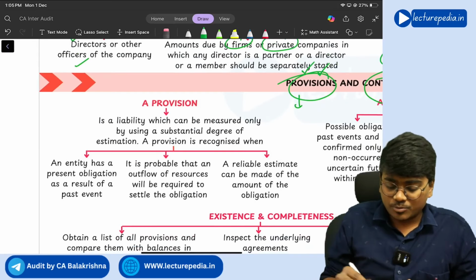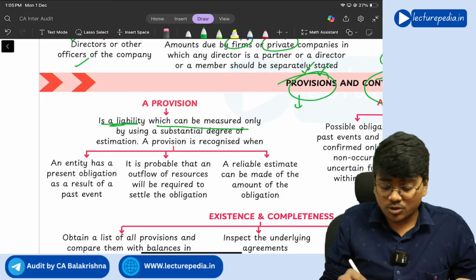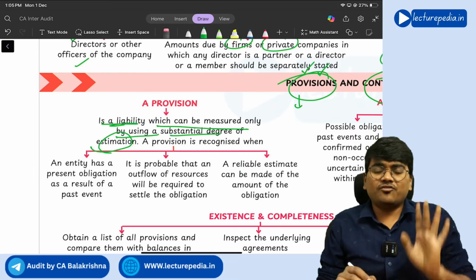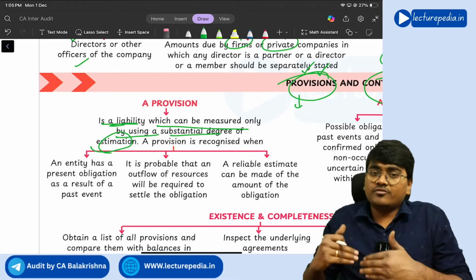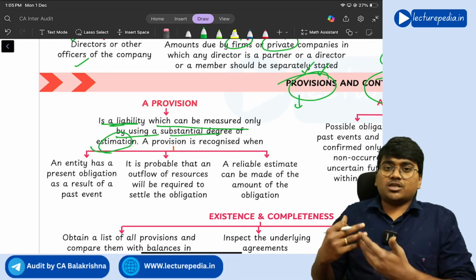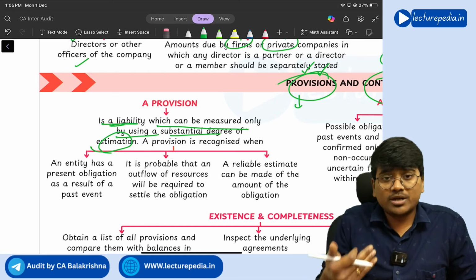See, a provision is a liability. You have to pay the amount, which can be measured only by using a substantial degree of estimation. But the actual amount that has to be paid is not known to you yet, it can only be estimated. Only estimation can be made, but you have to pay the amount. For that you will provide a provision.